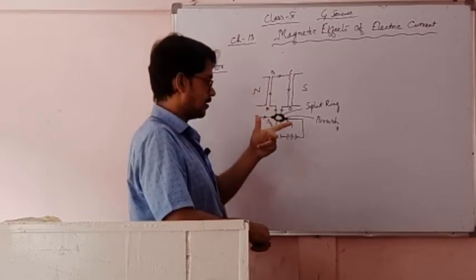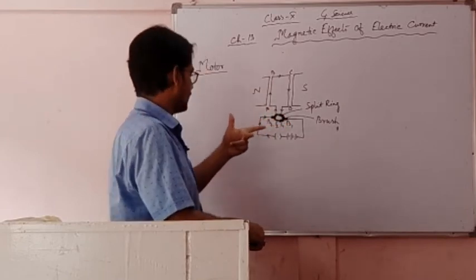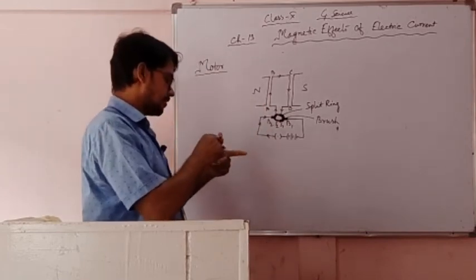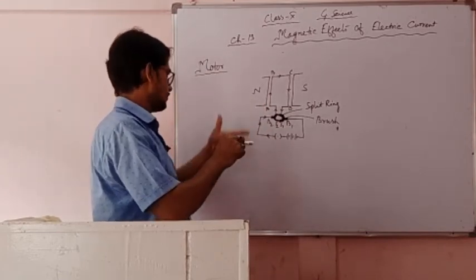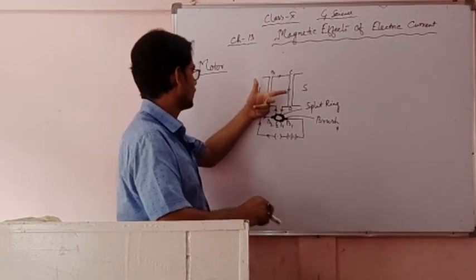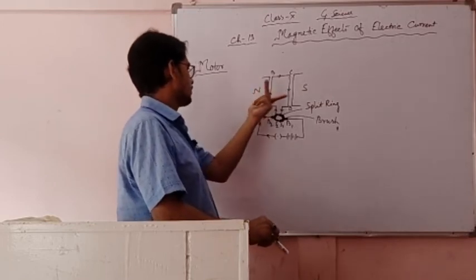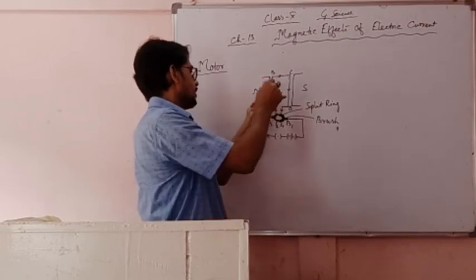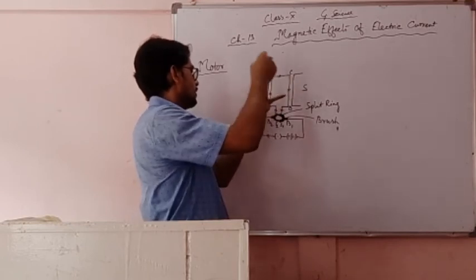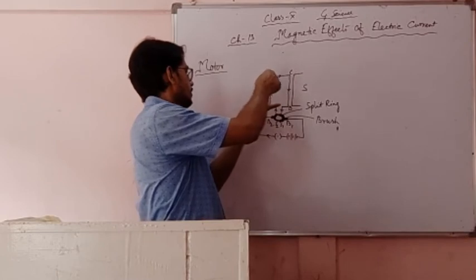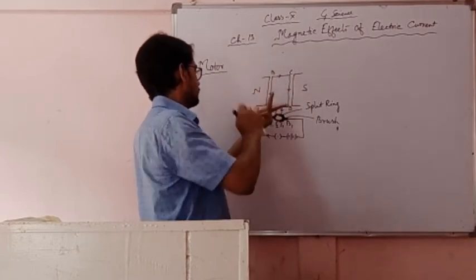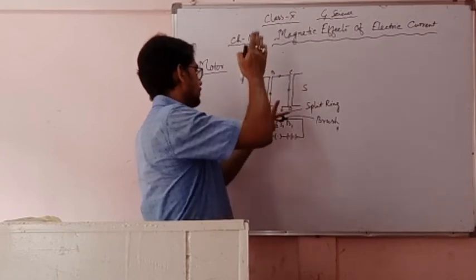Our Fleming's left hand rule. Let us apply Fleming's left hand rule. Now the magnetic lines of force are this way, and the current is upward. Then this AB will go down, and CD will come up.